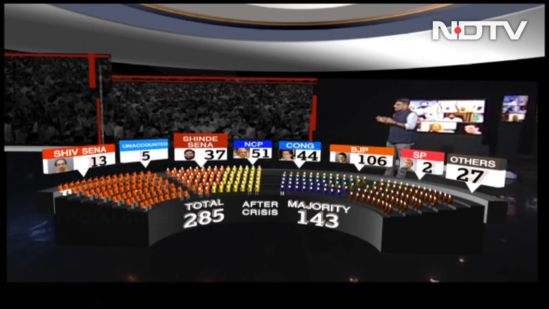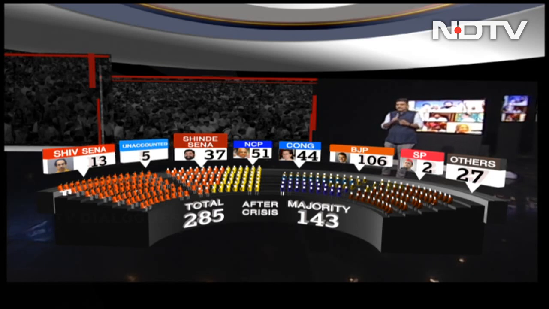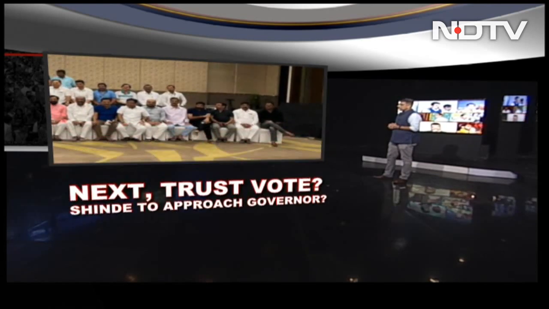Now, if they get to vote, if the new faction gets to vote, they can align with the BJP, and the BJP can form the government. It is possible. If you do the math, you will realize that it is possible. They can get in some support from the independents also, and I guess that seems to be the plan as of this moment. Before that, they have to write to the governor. So, in that context, let's put up this information.